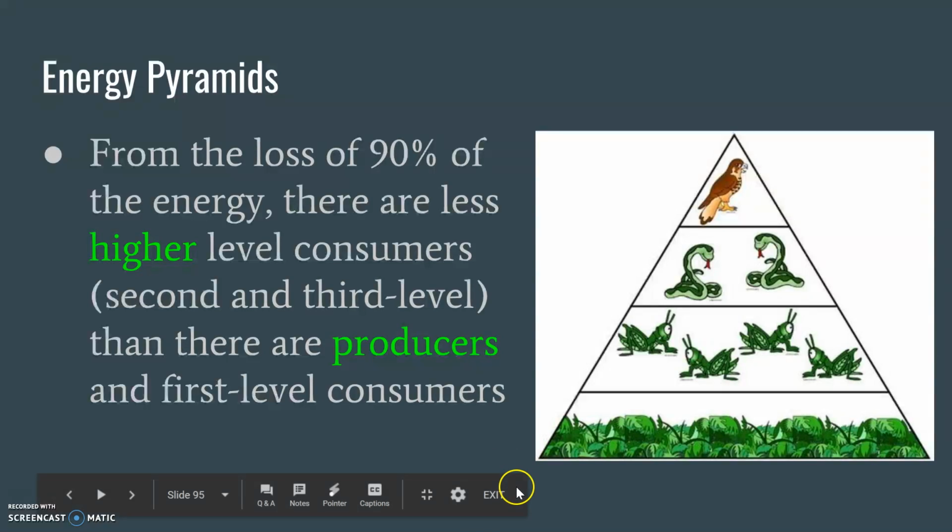So because of this, there are less higher level consumers, 2nd and 3rd level, than there are producers. So the same thing here with the pizza crust. There's a lot of pizza crust down here. That's where your hand goes. And there's not a lot up here. So there are a ton of plants. And then we're looking at our 1st level consumers. There's a good bit of them. And then our 2nd level, there's less. And then our 3rd level, there's only 1. Because there's only 10%, there's only a little tiny bit of energy left by the time you get to that top level consumer.